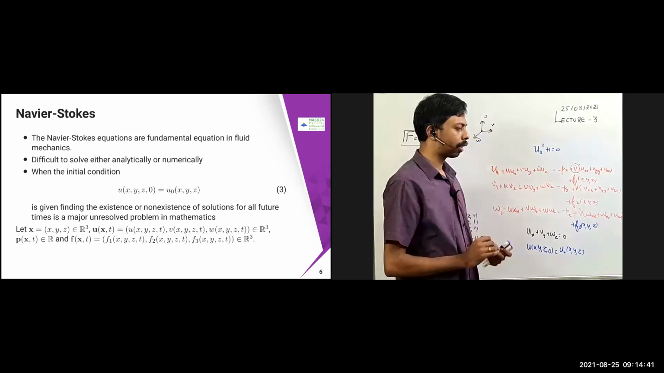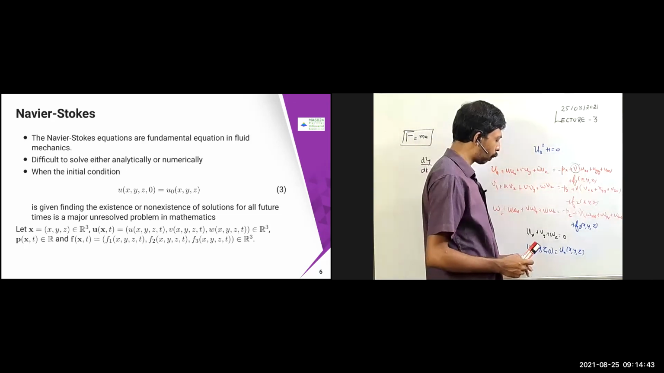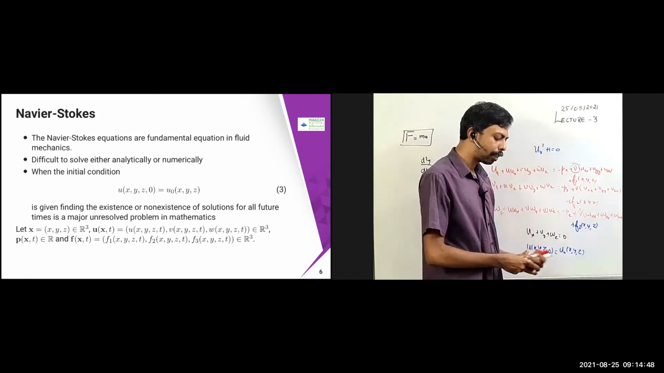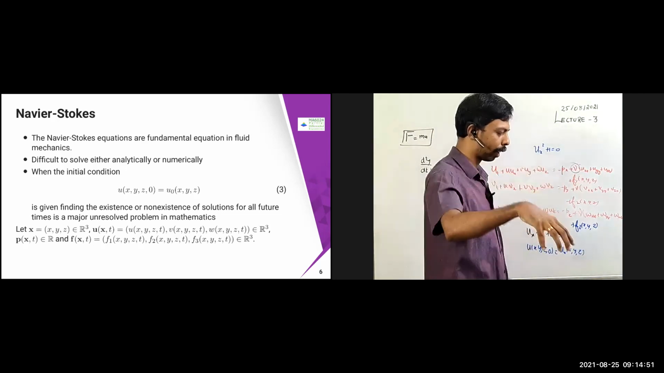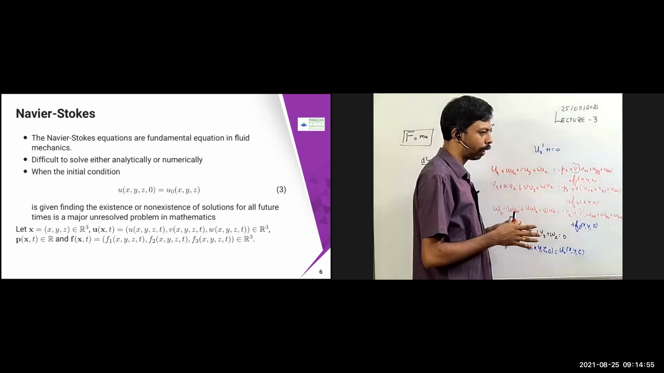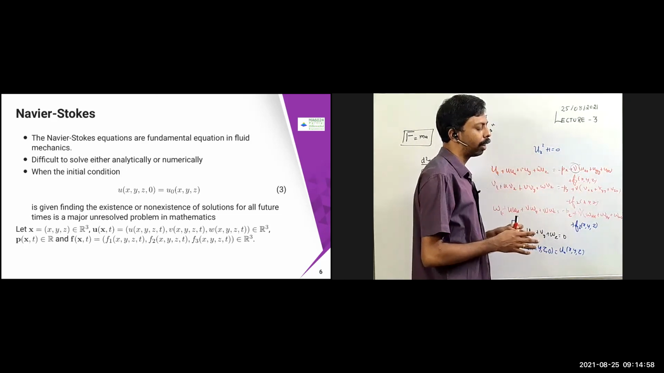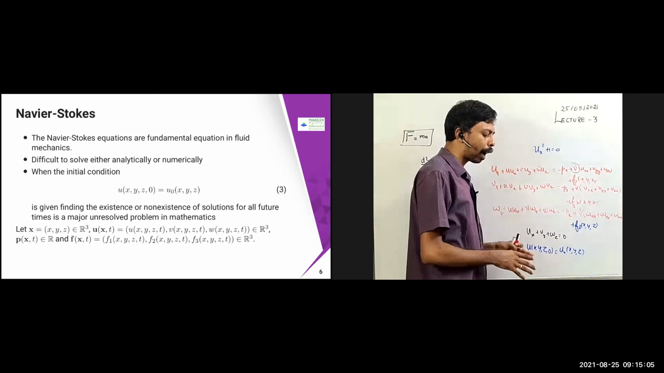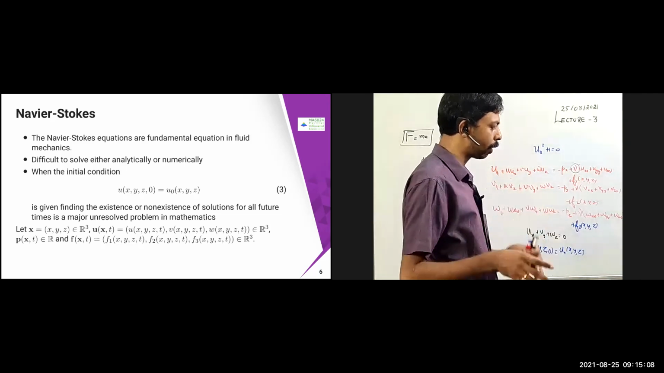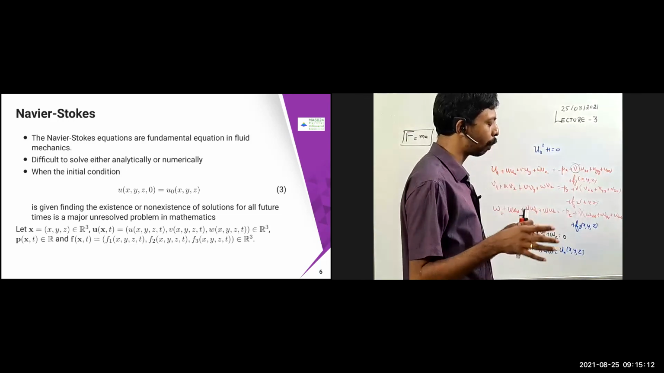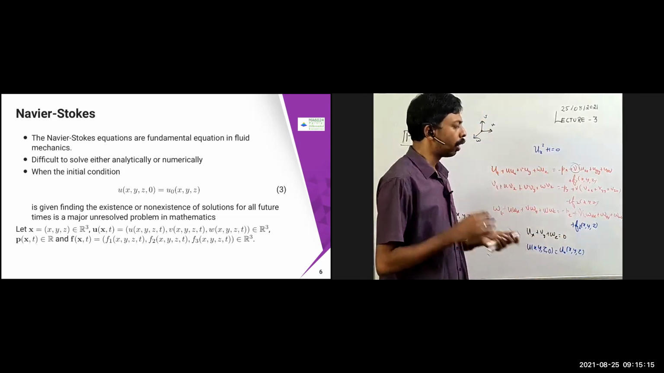Now the question is, suppose the initial condition is given. What is the solution after a certain stage? Suppose I know the glacier has broken at this stage, and this much force has been applied on the glacier, or nature has given some force on the glacier. What will happen after 10 minutes? Will it reach some places near Uttar Pradesh, or some places near Delhi? These are the questions you have to understand.